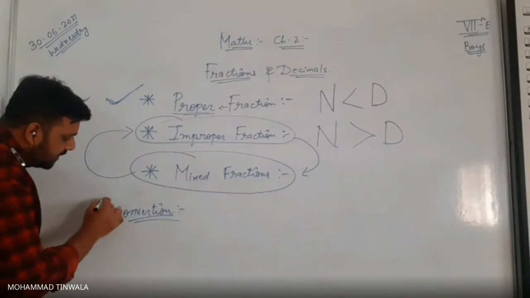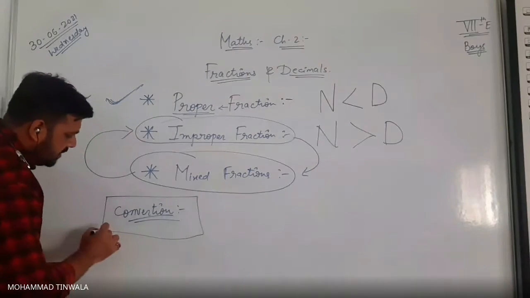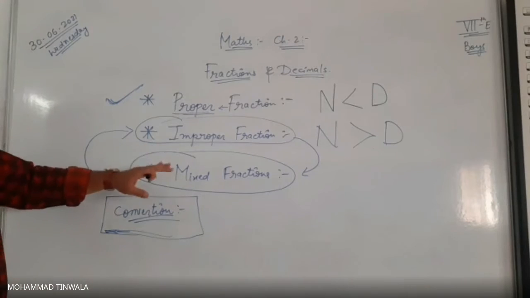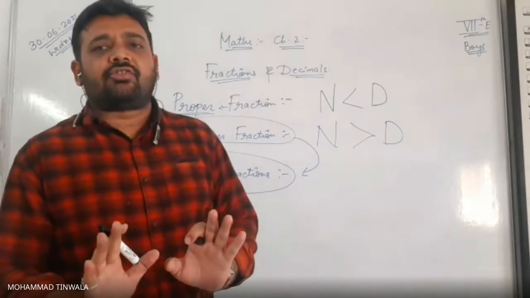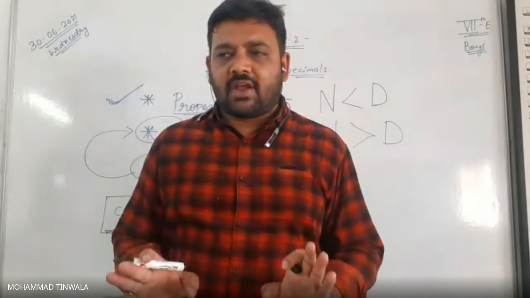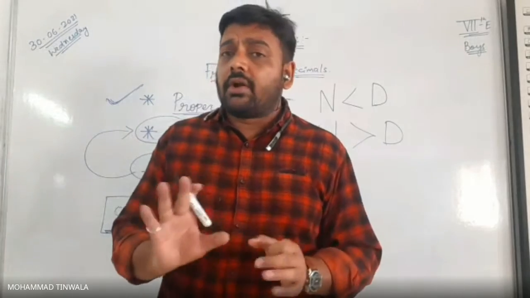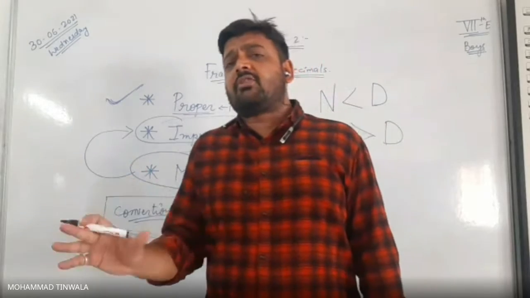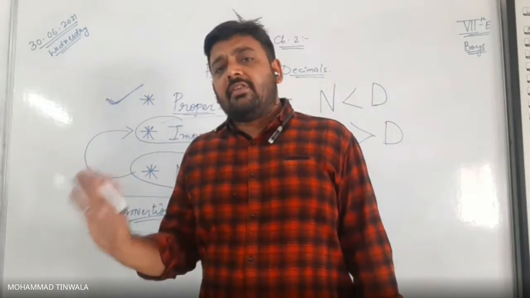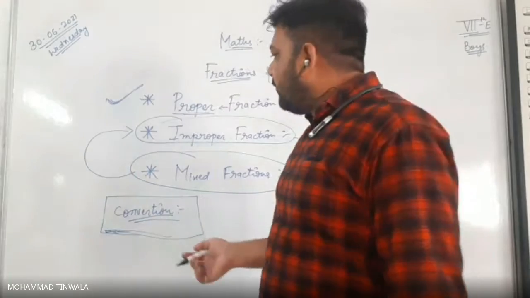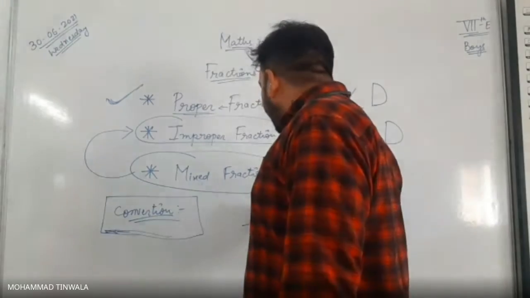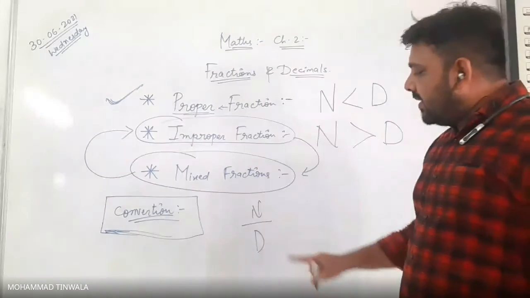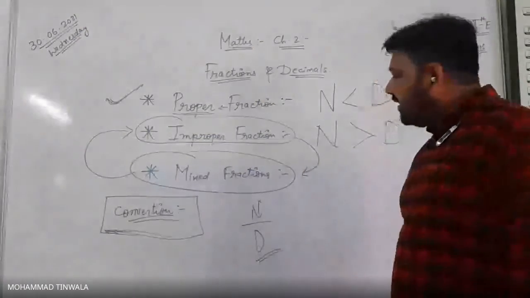The word conversion has to be learned: how to convert mixed to improper. We say a mixed fraction is to be converted into a simple fraction. Whatever the question may be, it will be written as convert this mixed fraction to the simple fraction. Simple fraction form means it will always be converted to numerator and denominator.